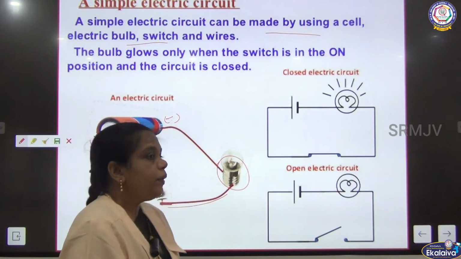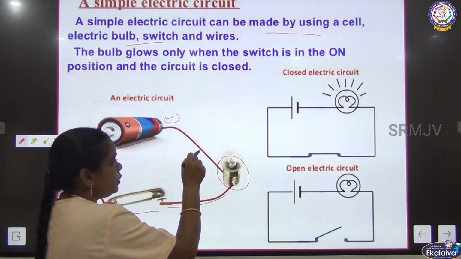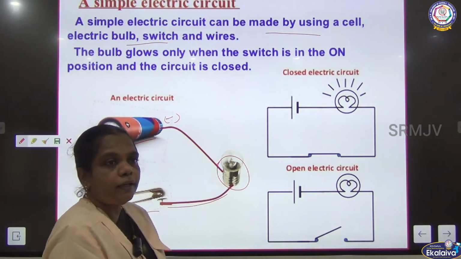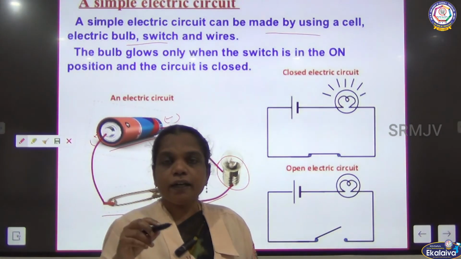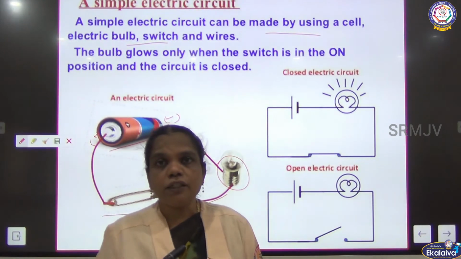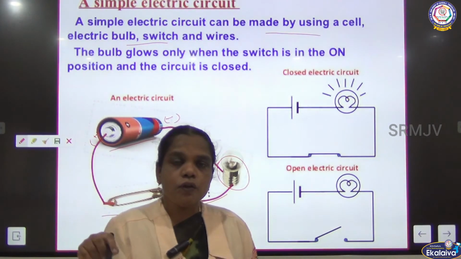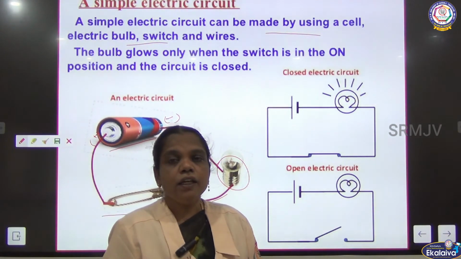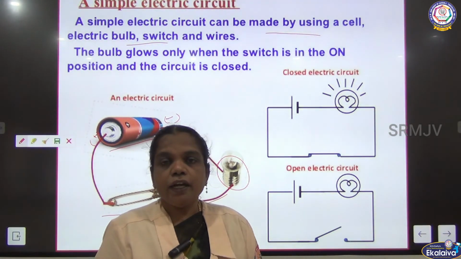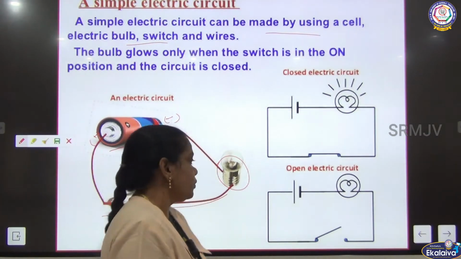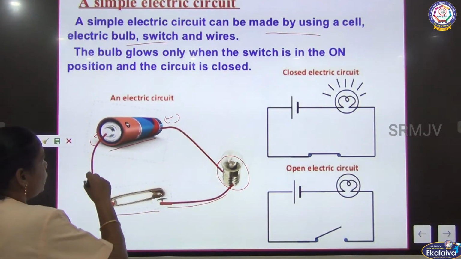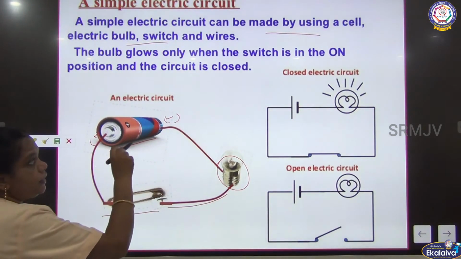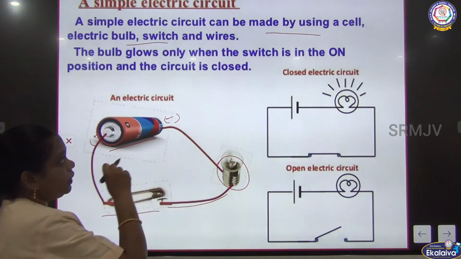We are not breaking it anywhere, because if you break it, what happens? The supply is cut, because electric current is a continuous flow of charge from one end of the source to the other end. So this connection should be unbroken, and this is the simplest electrical circuit.